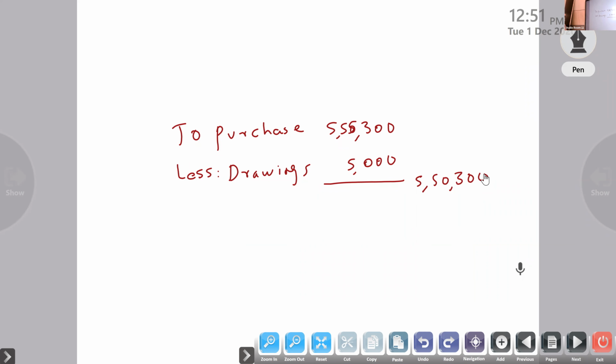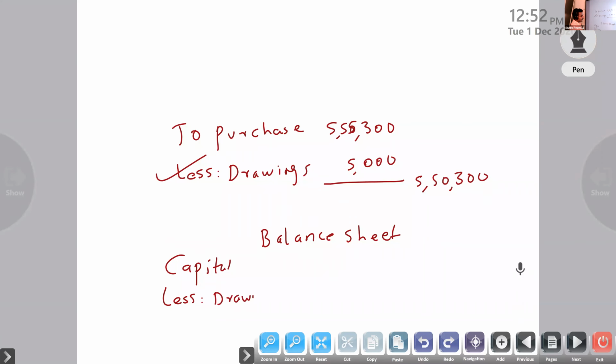Then in the balance sheet, the private purchase is drawings only. So from capital we will adjust: add net profit, less drawings. With that, any other drawings already inside the trial balance must be added.